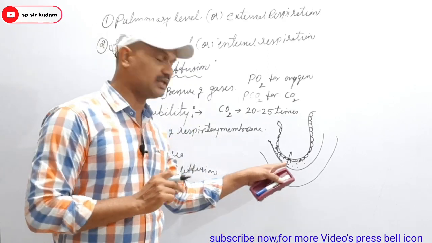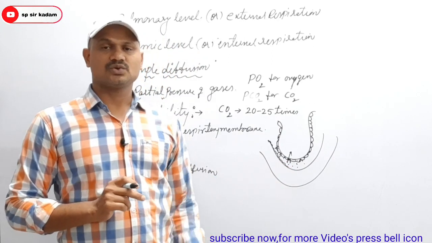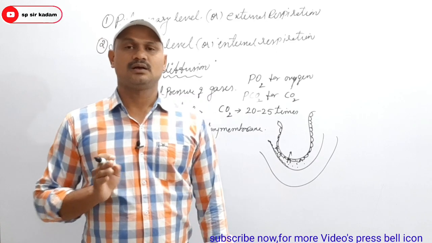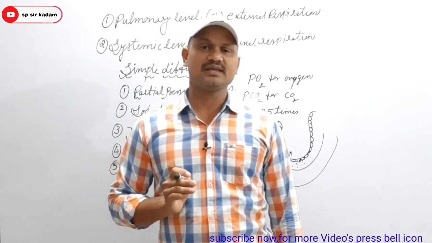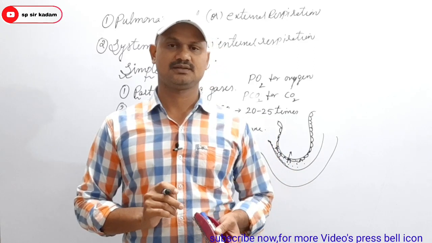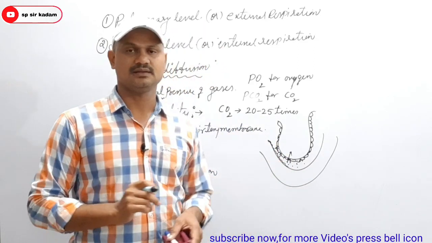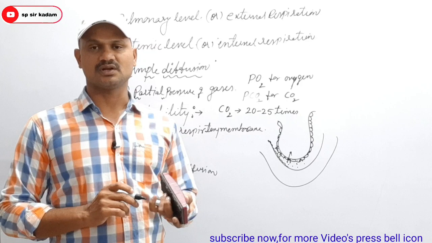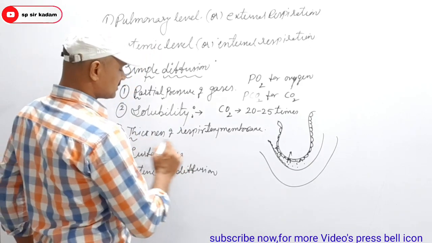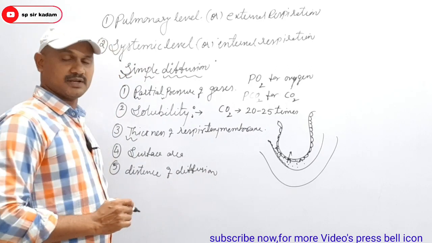It means it is very thin. If the diffusion membrane is very thin, it is favorable for the diffusion of gases. If it is thicker, it is unfavorable. So the third important factor is thickness of respiratory membrane.